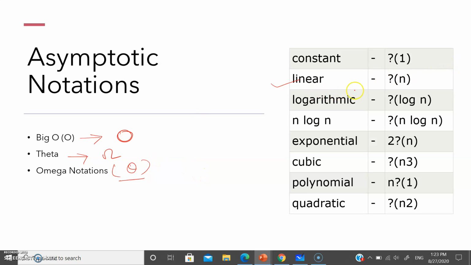So if your data structure is trying to insert data in linear order, then you can say the insertion for that data structure takes place in the format of O of n, theta of n, omega of n. So in the question mark you can replace any kind of notation. So let's see what linear, cubic, and constant are, one by one.